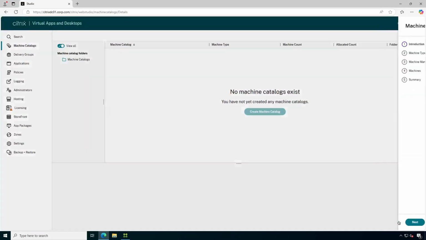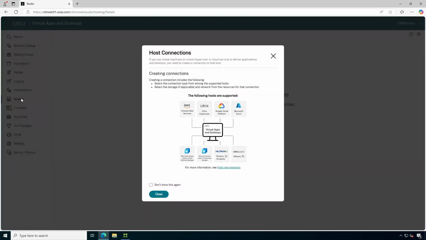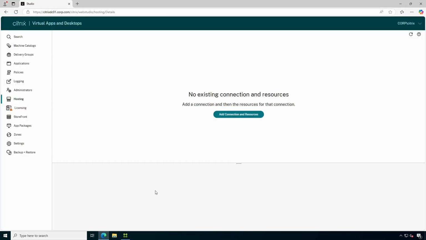Before doing that, you will need to add the hosting services, whether it is the cloud, your Citrix XenServer, your VMware, or Hyper-V, whatever you have. You can configure it using this hosting option. Right now I don't have anything to add here. I just wanted to show you, as per your request, how it looks and how we can configure Studio over the browser.